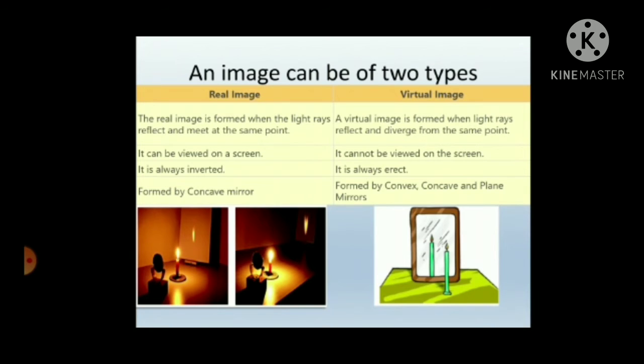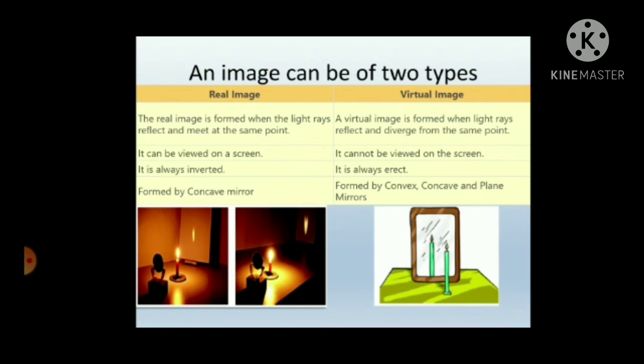So for example, there's a torch, and the torch is emitting rays, and in between there is an opaque object. When the opaque object interrupts the light rays, a shadow of the opaque object is formed on any screen. The screen can be a wall or a paper, or anything on which it is formed, and it is always inverted.